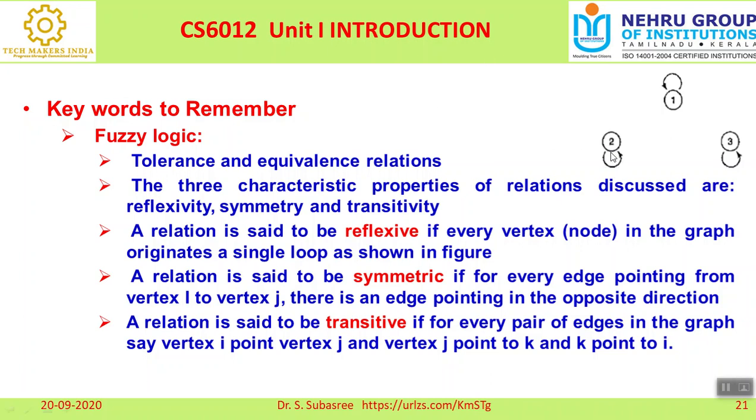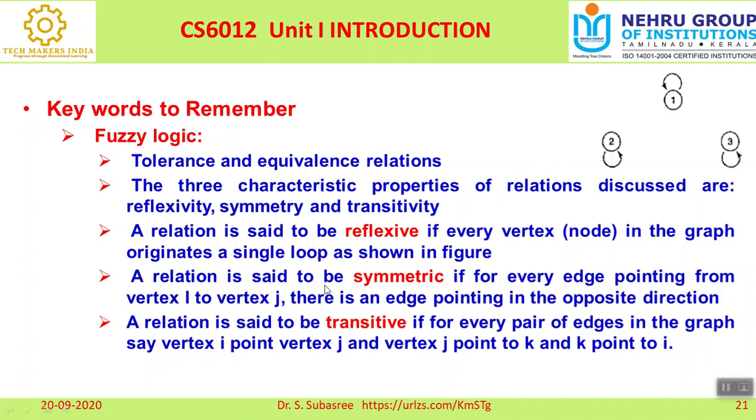So it is pointing to itself. Here you can see nodes 1, 2, 3, and when you apply the relationship, the result is also pointing to itself. Then it is called a reflexive relation. The output of the relation is pointing to itself.